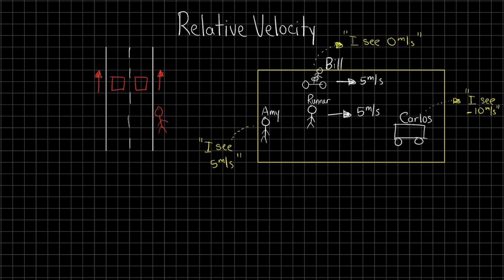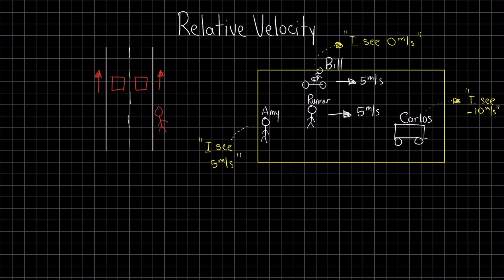In yellow, I've written what each observer claims the runner's velocity to be. So Amy says, I see 5 meters per second. Bill says, I see 0 meters per second. And Carlos says, I see -10 meters per second. But what I have written in white are the speeds of each object according to Amy, since Amy is at rest. And these pieces of information are going to be important in just a few minutes.